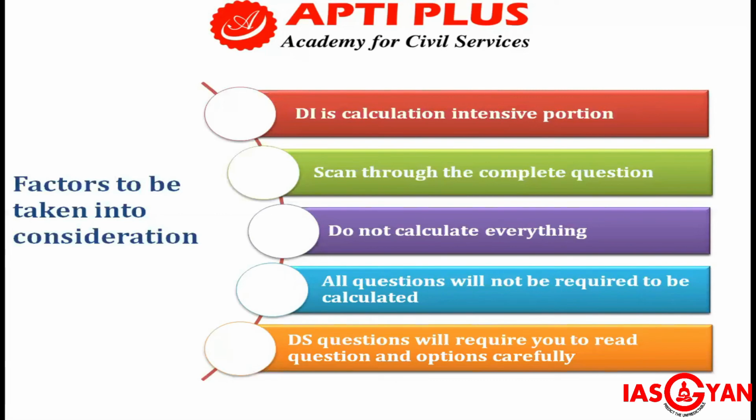Now coming to DS questions, that is data sufficiency questions. Data sufficiency questions will require even more effort, as they require you to select an option that is enough to answer the question given. In data sufficiency, usually a question is followed by two or three statements. You need to determine whether any of the statements individually or together are required to find the answer. You are not required to do the calculation. You just have to check whether with the help of the given data you can find the answer or not.